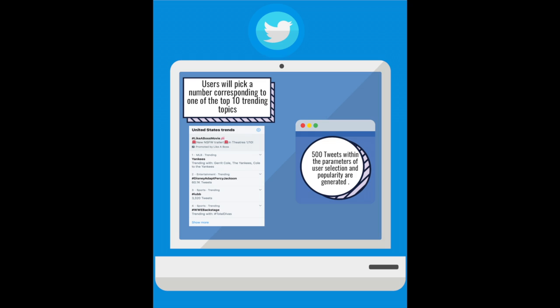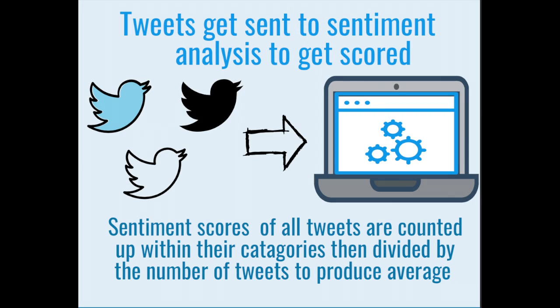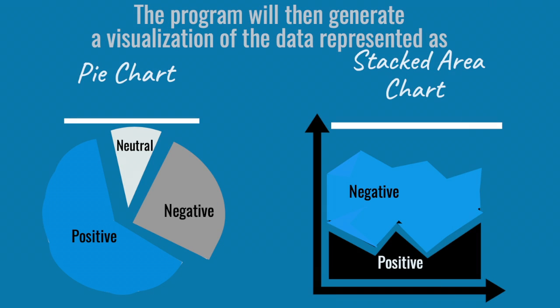The user will be prompted to pick a number corresponding to one of the top 10 trending topics. Then 500 tweets within the parameters of the user selection and popularity are generated. Then the tweets will get sent to the sentiment analysis to get scored. Sentiment scores of all tweets are counted up within their categories, then divided by the number of tweets to produce the average. Using the data, the program will then generate a visualization of the data represented as a pie chart and a stacked area chart.